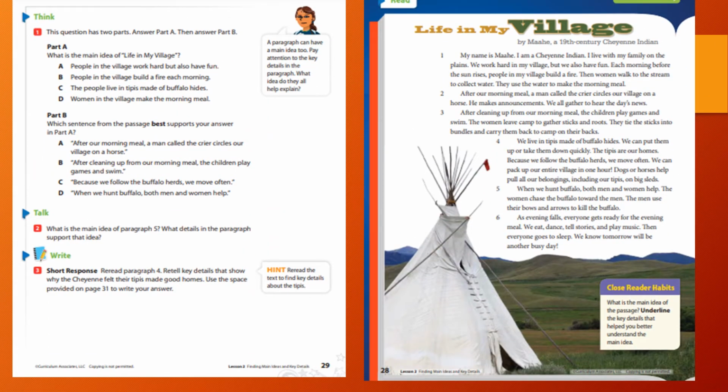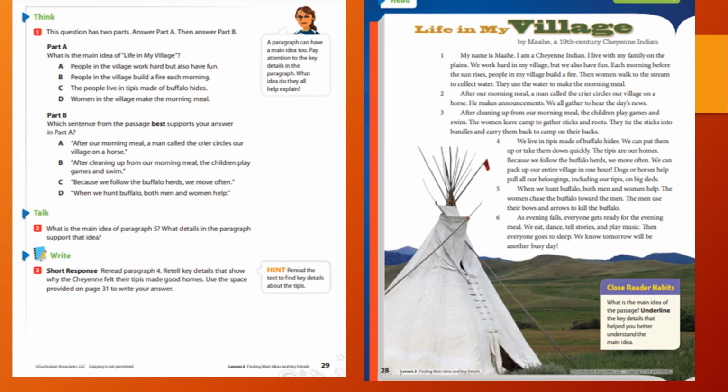All right, let's see how you did on page 29. Part A says, what is the main idea of Life in My Village? So remember, what is this story mostly about? Is it A, people in the village work hard but also have fun? B, people in the village build a fire each morning? C, the people live in teepees made of buffalo hides? D, women in the village make the morning meal.